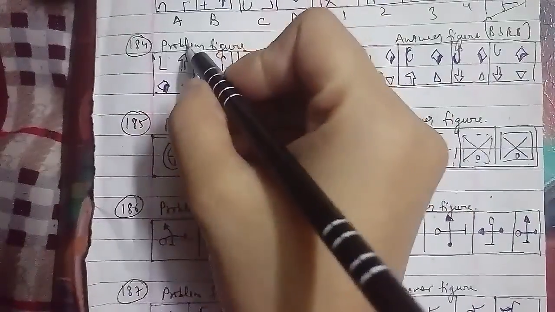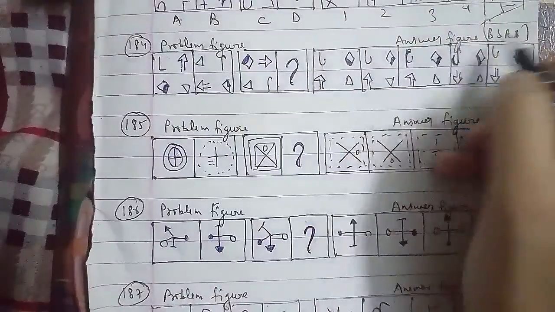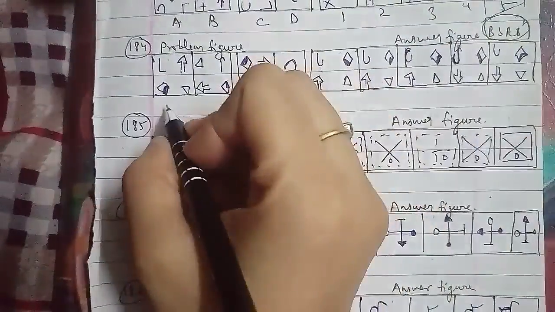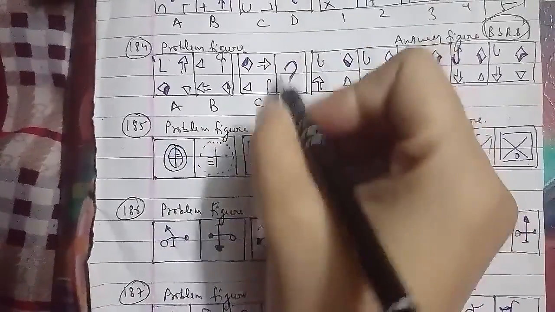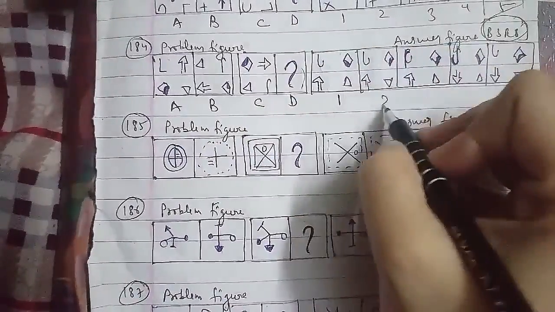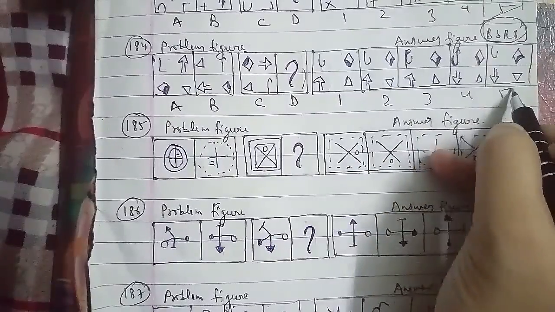184th question of the session. These were the problem figures and these were the answer figures which have been asked in the BSRB examination paper. We named them A, B, C and D. The D figure we have to find out. This is 1, 2, 3, 4 and 5 respectively as well.